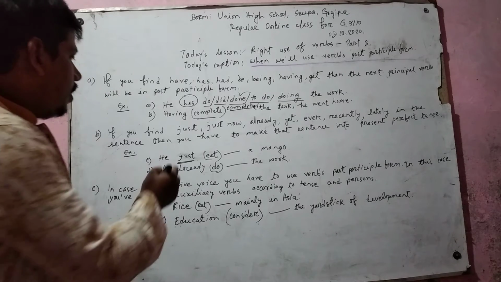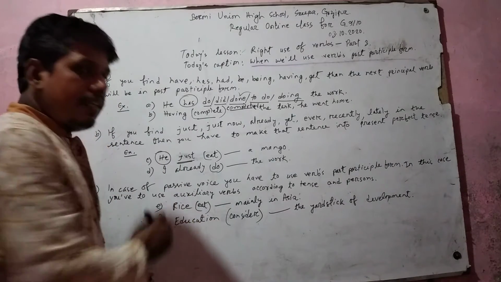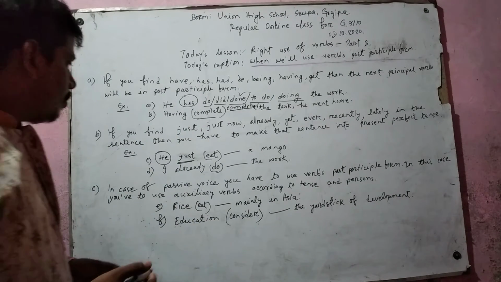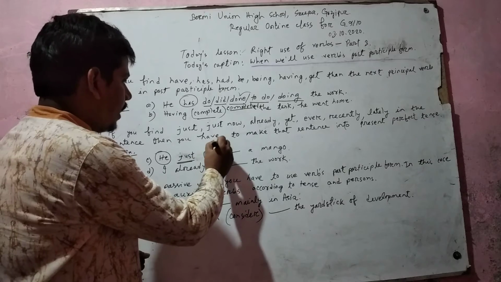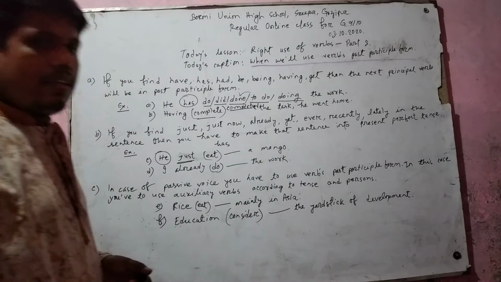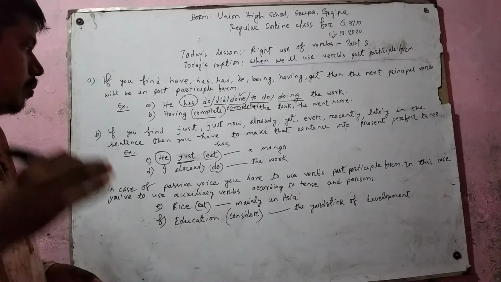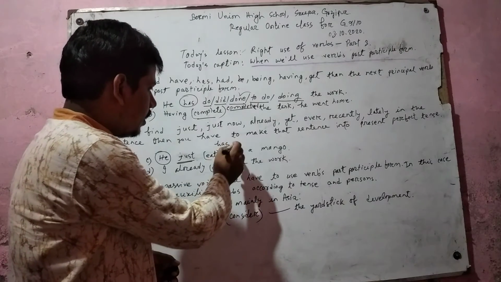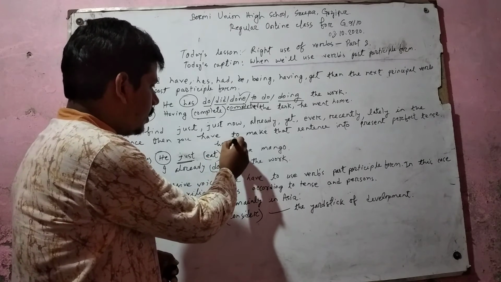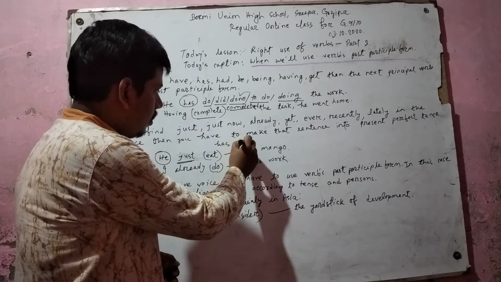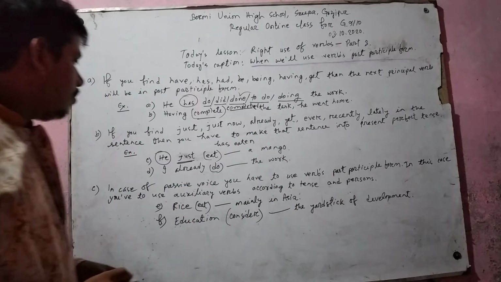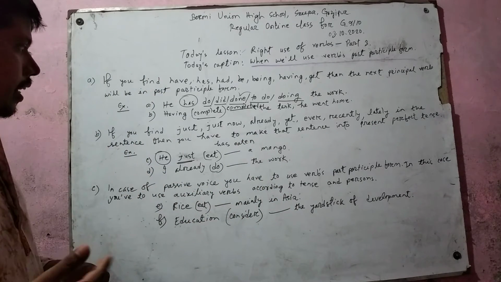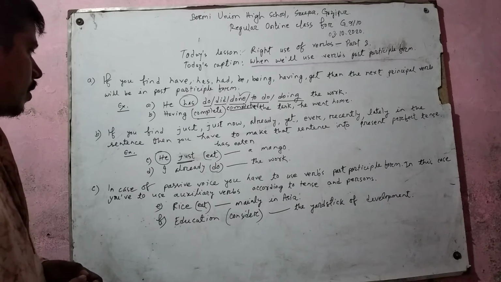And as we have subject he, and after he we use has as auxiliary verb, you have to use past participle form of it. And what is the past participle form of it? The past participle form of it is eaten. So you have to write the answer as he has just eaten a mango.